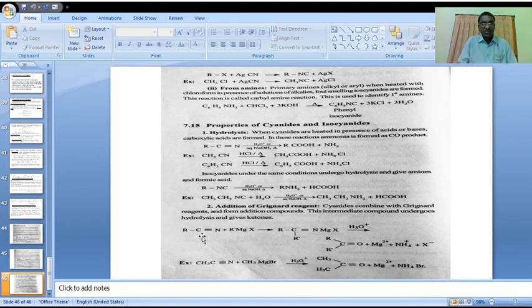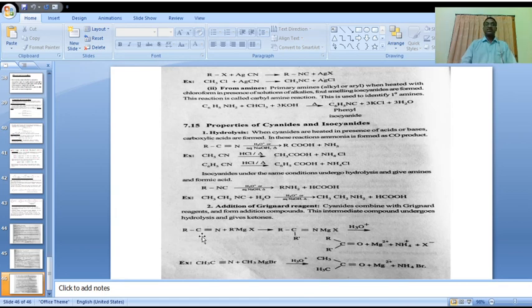In the reduction process, generally alkyl cyanides in the presence of the reducing agent lithium aluminum hydride give primary amines. When we go to isonitriles or isocyanides, RNC undergoes reduction in the presence of a reducing agent like nickel, heating the reaction mixture, to give secondary amines.